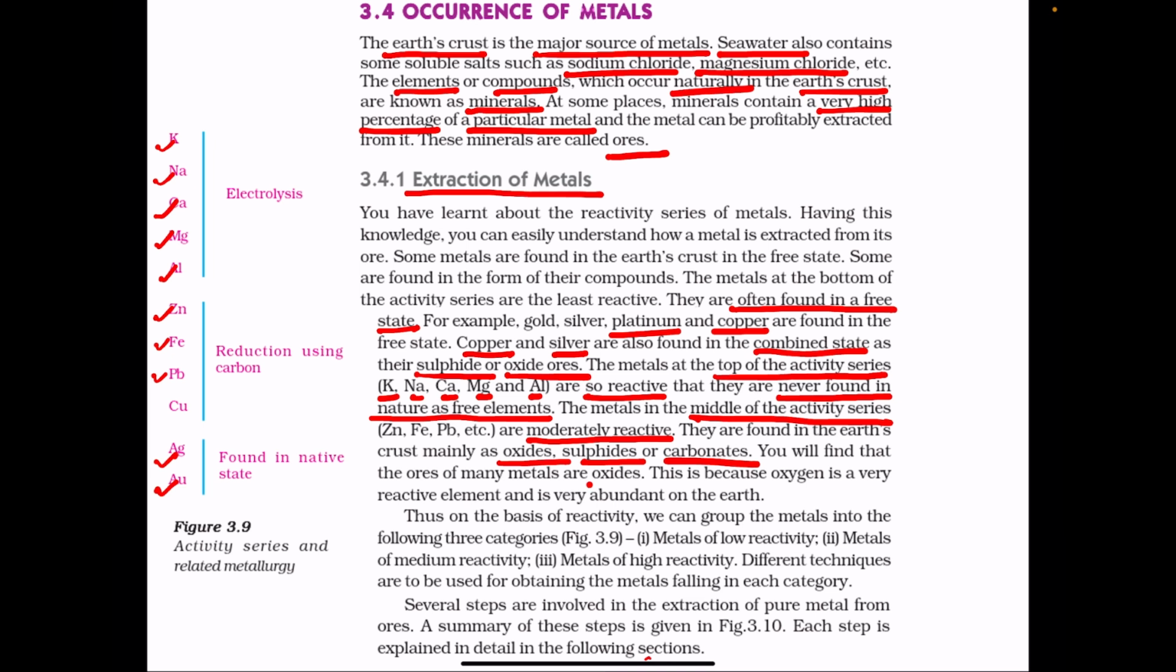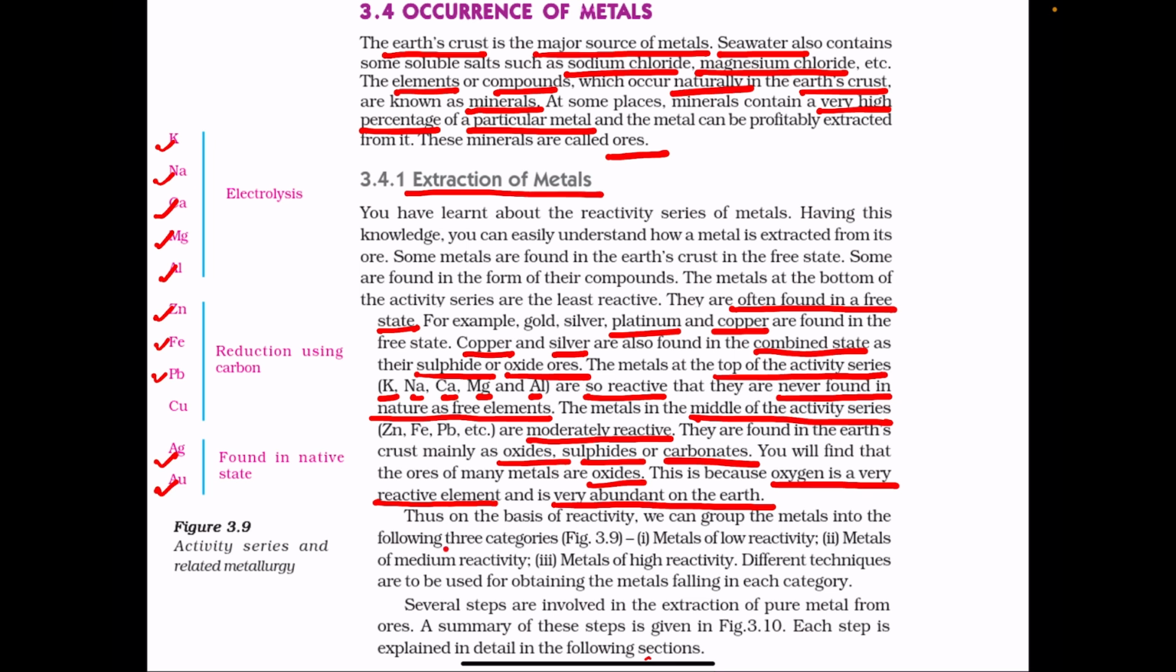Most of the metals are present as oxides. Ores of most of the metals are oxides. What is the reason? First reason is oxygen is very reactive element because of which it combines with the metals to give oxide. Second reason is oxygen is very abundant on the earth.